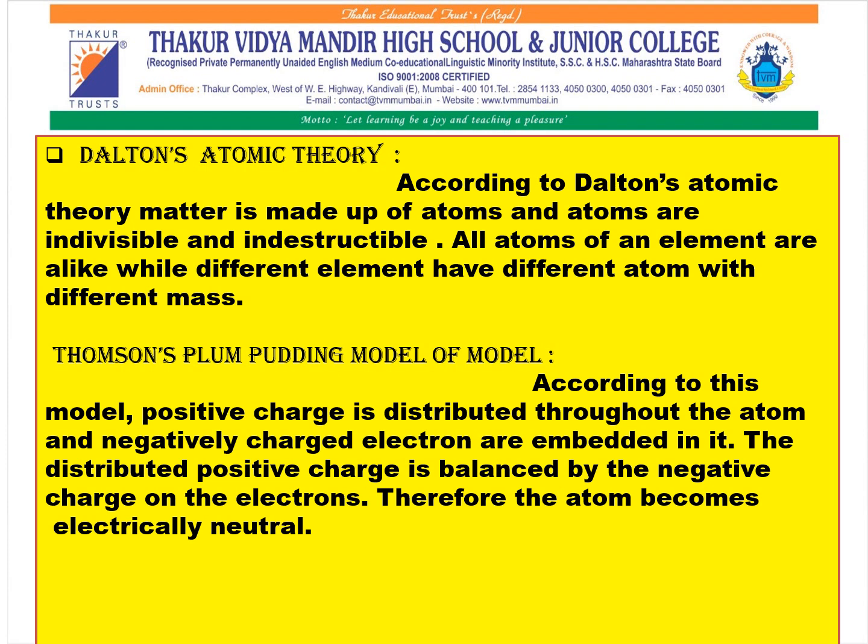Next, we are going to study Thomson's plum pudding model. According to this model, positive charge is distributed throughout the atom and negatively charged electrons are embedded in it. The distributed positive charge is balanced by the negative charge on the electrons. Therefore, the atom becomes electrically neutral.